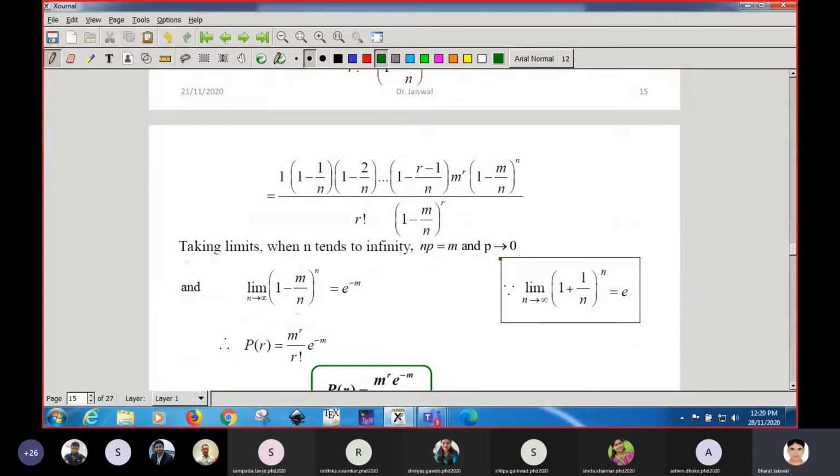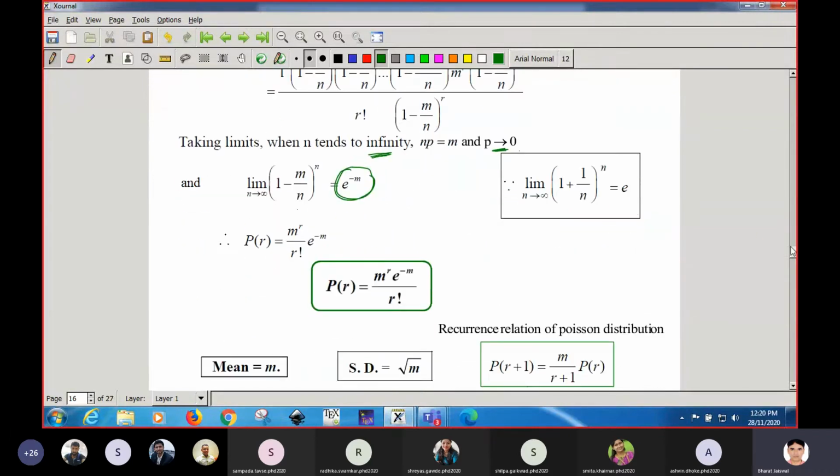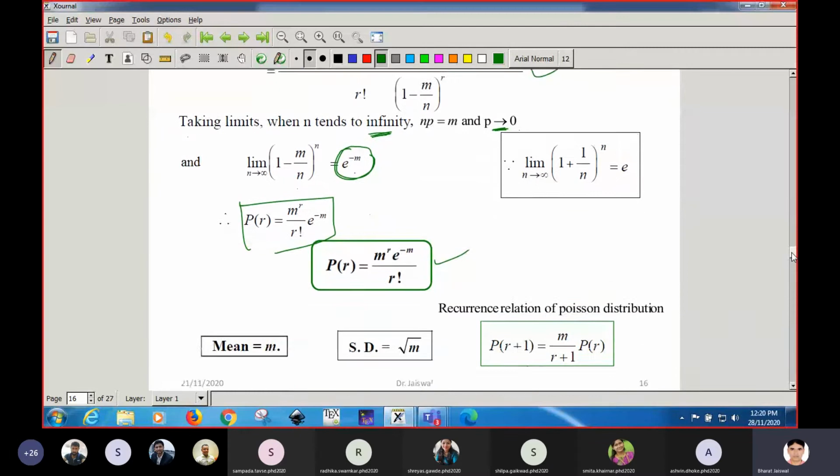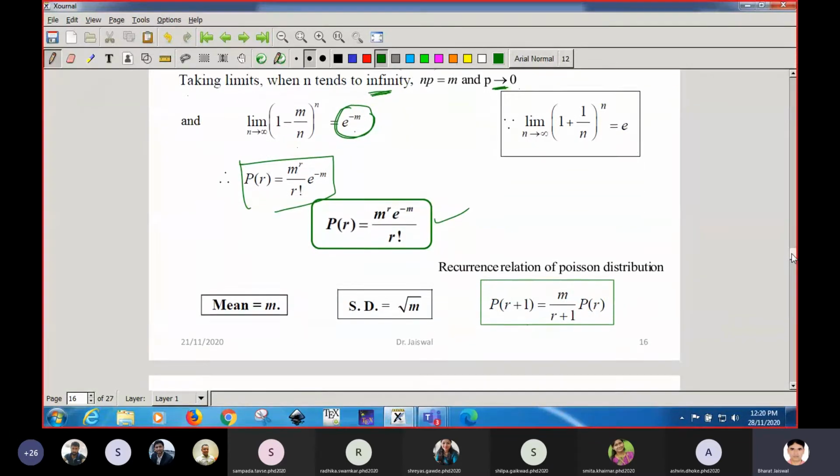When you take p very small and n very, very large, in this case you will get an expression which gives e to the power minus m, and finally you will get this one. If you put this value here, you will get this much. So finally the formula is this. You have to remember this formula for the Poisson distribution, which is the limiting case of the binomial distribution, the case when p is small and n is very large.